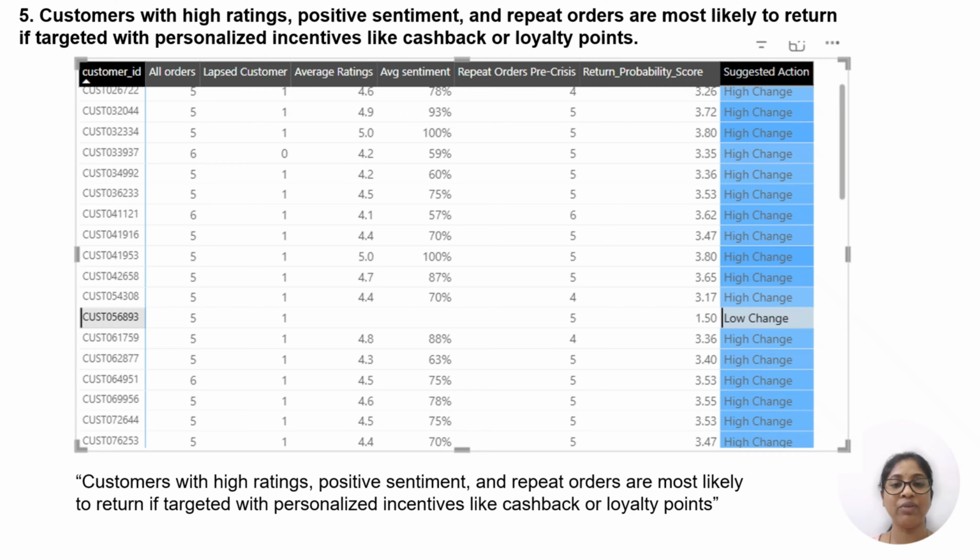So this entire table will help to rebuild this customer base. Customers with high ratings, positive sentiment, and repeat orders are most likely to return if targeted with personalized incentives like cashbacks or loyalty points.